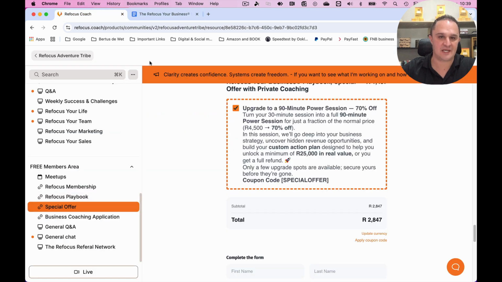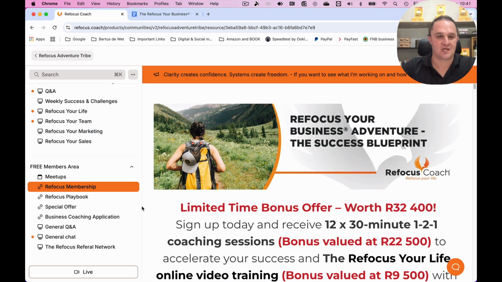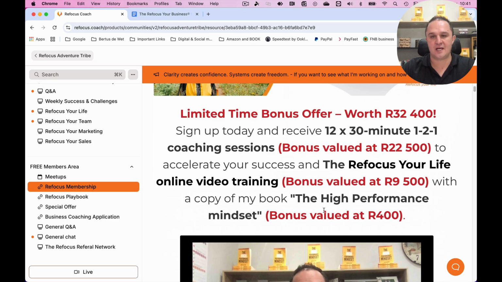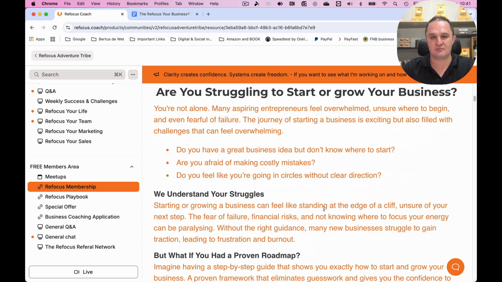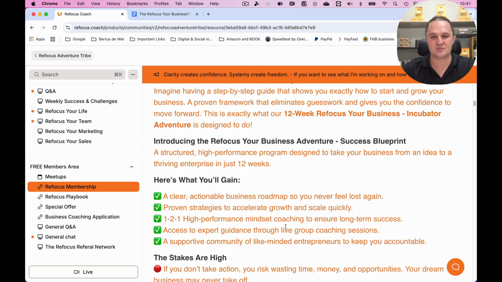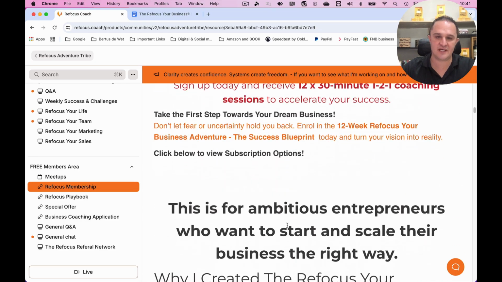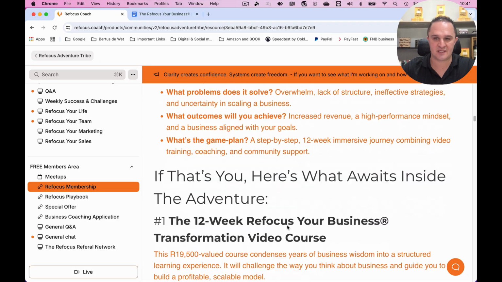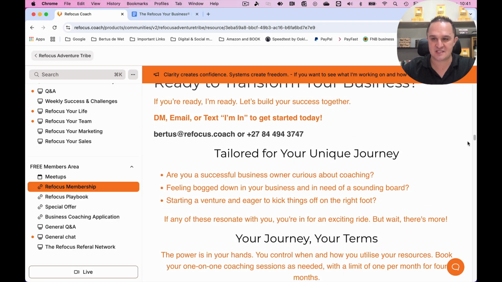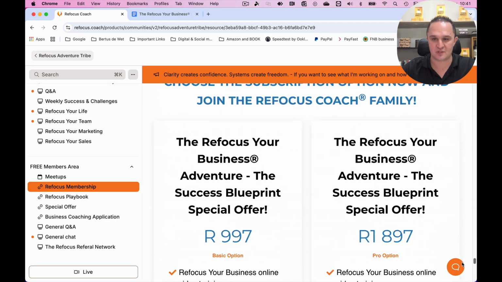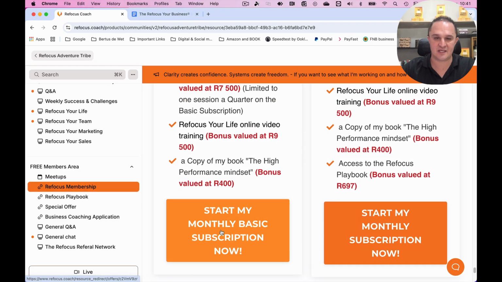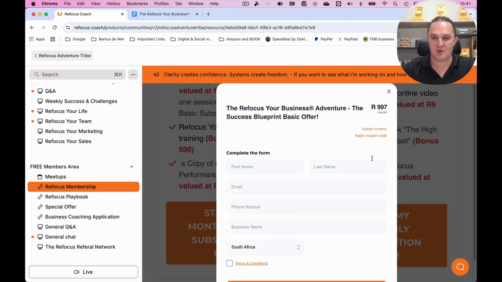All right, so if we go back to the actual tribe, on this page, here's your Refocus membership area. You can read up about the membership. You can go down to the bottom. You can understand what this membership is all about, what you get, what you don't get, a whole bunch of information here. And way at the bottom, you can choose your membership option that you would like. You can just click here and it will open up the little box. It's 997 Rand per month.